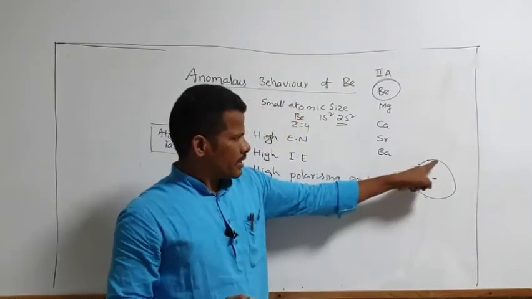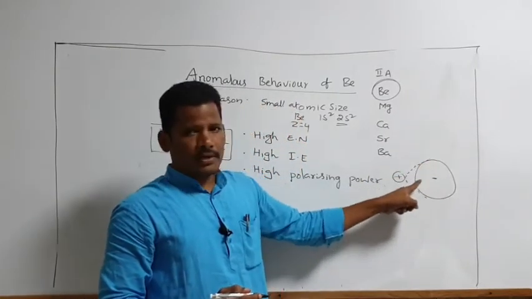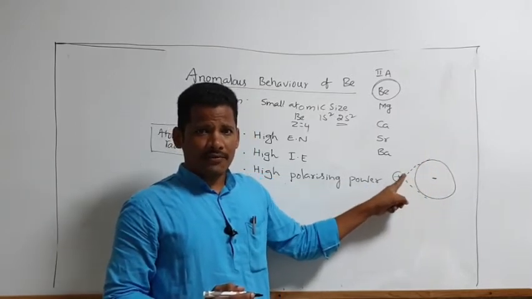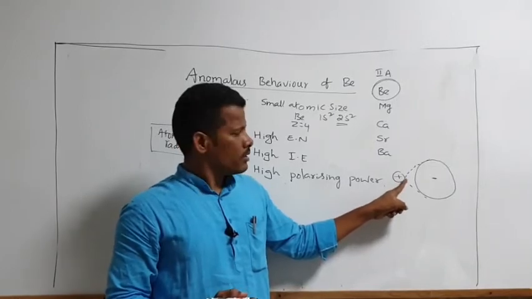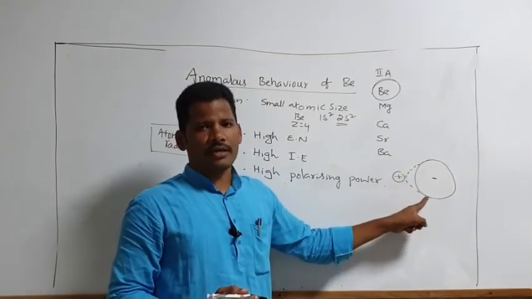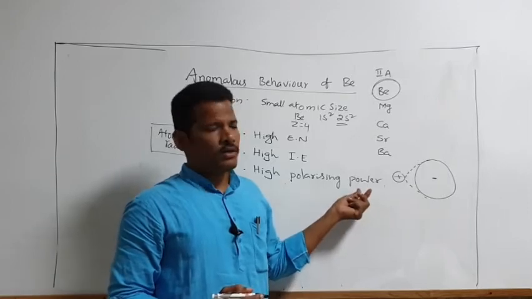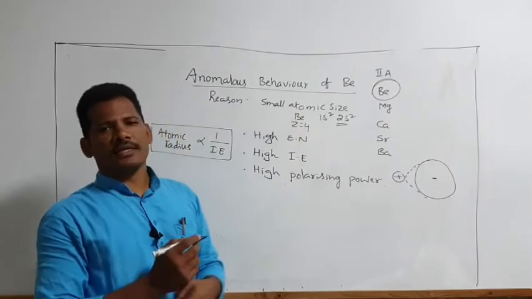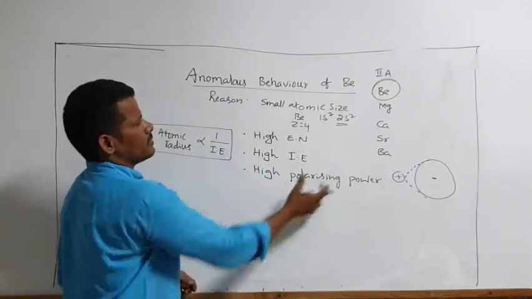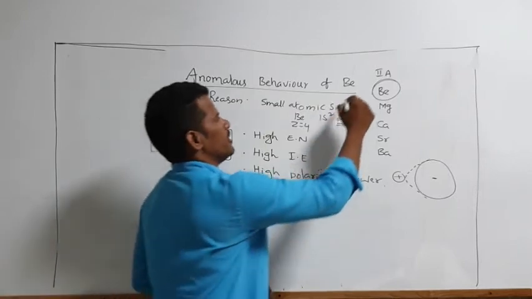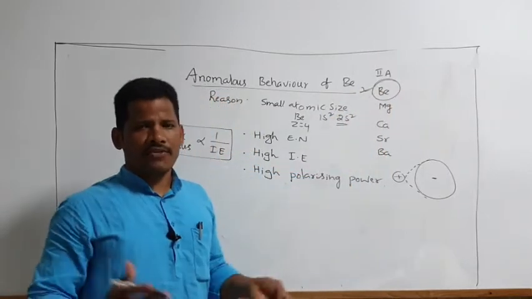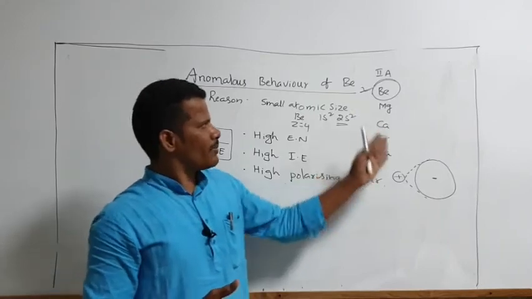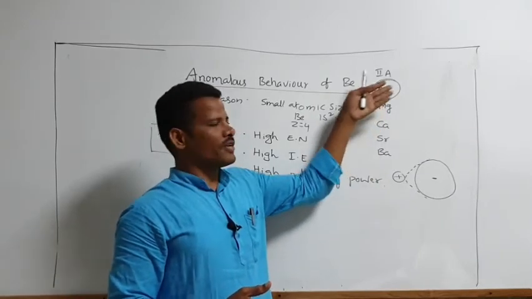You see, generally anions have circular orbits, so the electrons are revolving around the nucleus in a circular path. Because of the influence of this small size cation, it distorts the charge cloud of the anion. This is nothing but polarizing power. So why does this show polarizing power? Because of small atomic size. So because of these reasons, it shows different properties. See, in our family also, small children have different behavior. Same way in this family, this is a small atom, so it shows different properties.